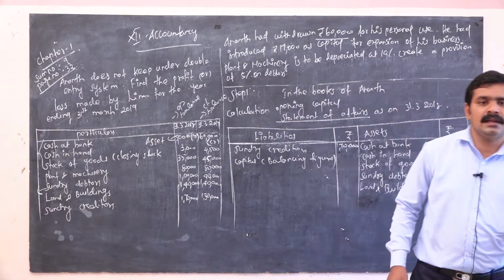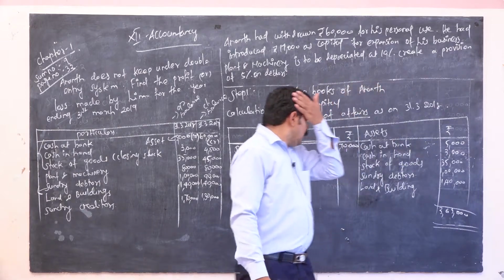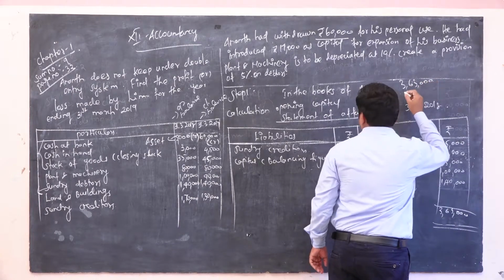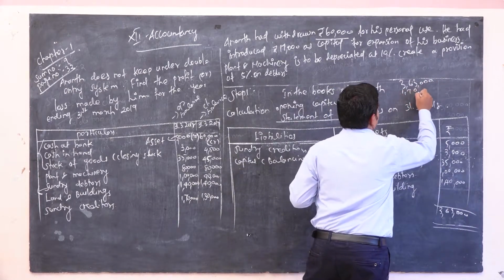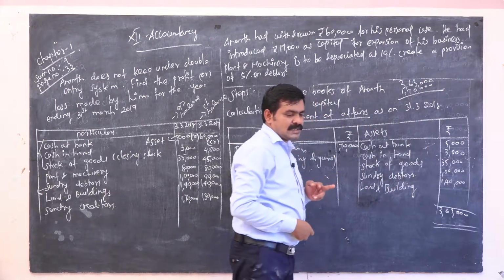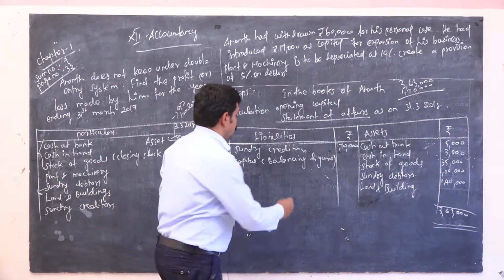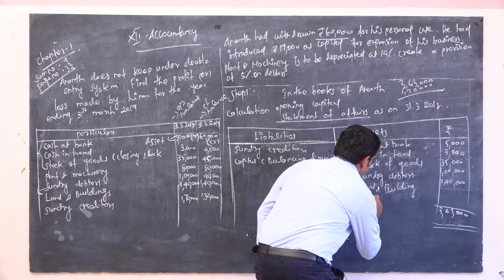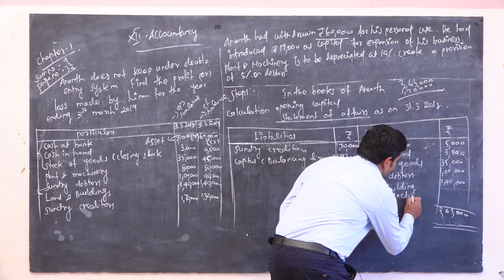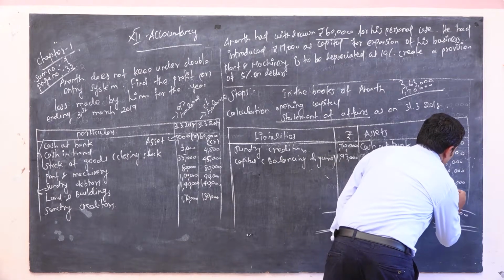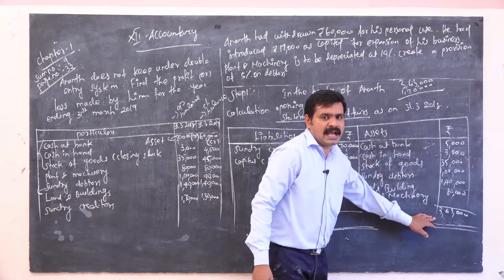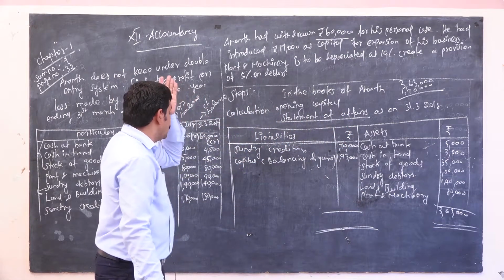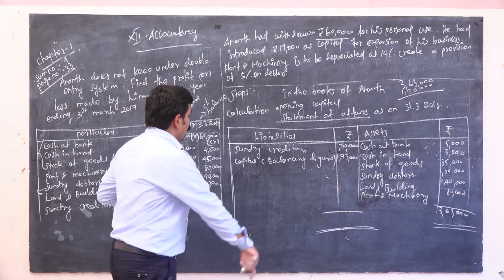So the answer is 1,93,000. Plant and machinery, the amount is 80,000. So now we will get 3,63,000. You have to separate from this the sundry creditor. So capital, the 1,93,000, that is the opening capital.